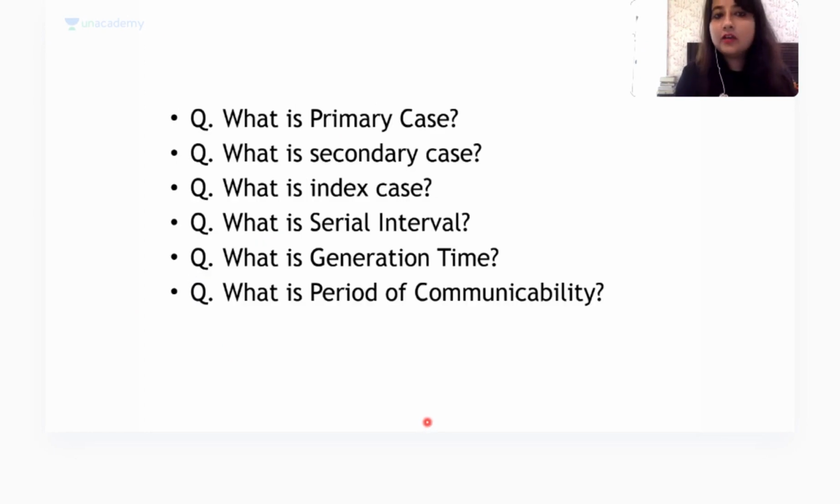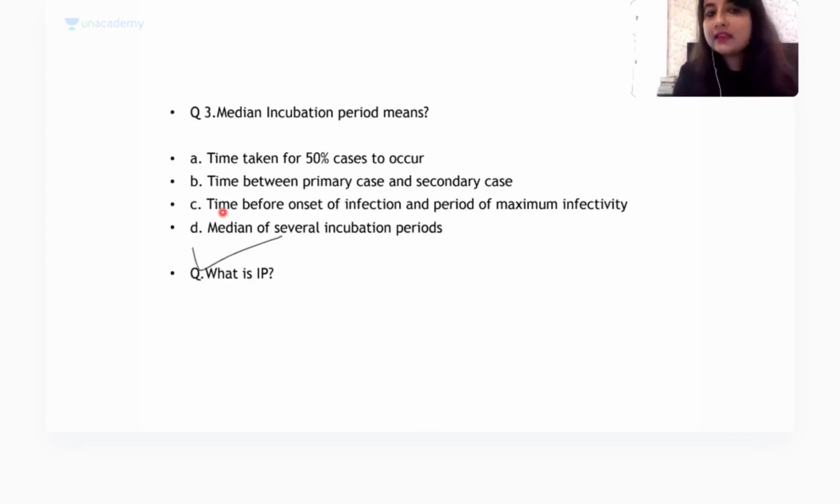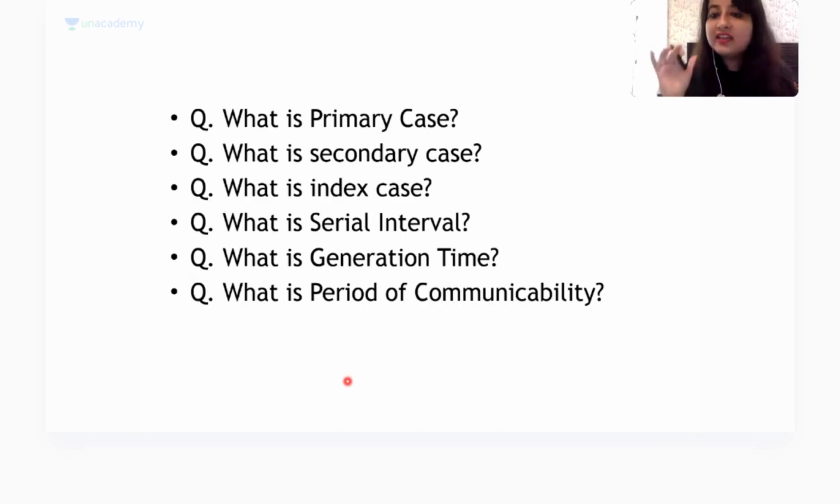Now come to this slide. Look at these following questions. What is primary case? What is secondary case? What is index case? What is serial interval? What is generation time? What is period of communicability? In infectious disease epidemiology, all these six points have to be very clear to each one of you. Saurabh has marked C as the answer: time between onset of infection and period of maximum infectivity. That denotes generation time.